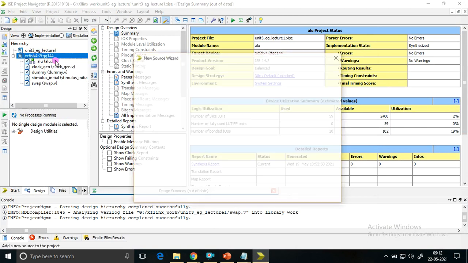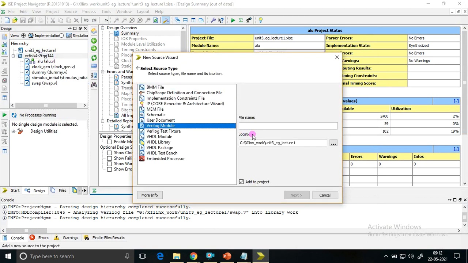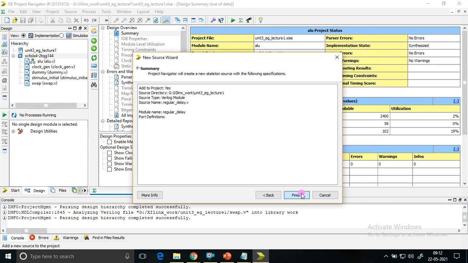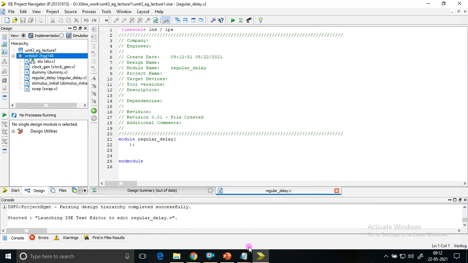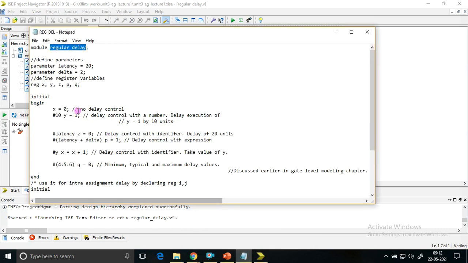Right click, new source, Verilog module. I name it Verilog delay control, regular delay. Next, no inputs and outputs. We are just checking the delay concepts. Whenever I'm teaching you the concepts, you will not encounter any inputs and outputs.